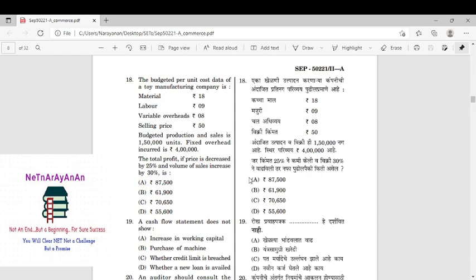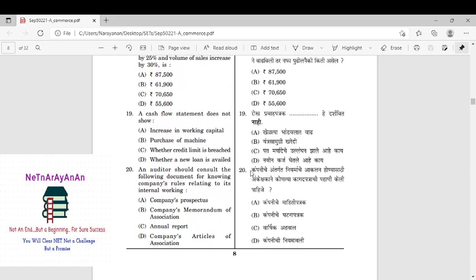Right. A cash flow statement does not show working capital. Of course, we'll start from the fund flow statement. It will show the working capital. So purchase of pension, credit limit is breached, this will not appear in the cash flow. So you see for all the options, right? An auditor should consult the following document before knowing the company rules relating to internal. That is the keyword. Internal is articles of association. That's all.